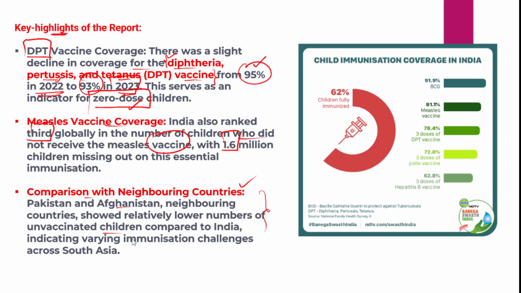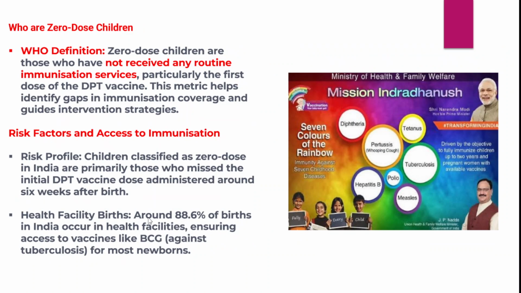Therefore it indicates that India's poor immunization coverage reflects varying immunization challenges across South Asia, particularly in India. Apart from that, you can also go through the immunization coverage in India, how children are covered with the immunization, right? So what are these zero dose children? We have discussed this already.